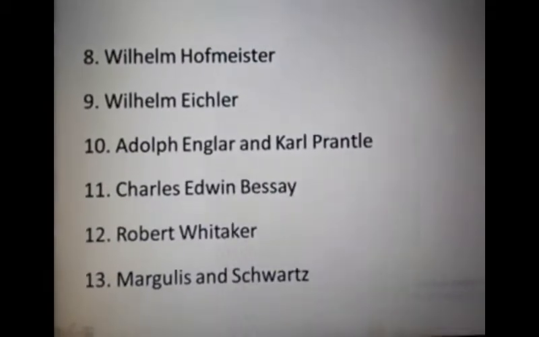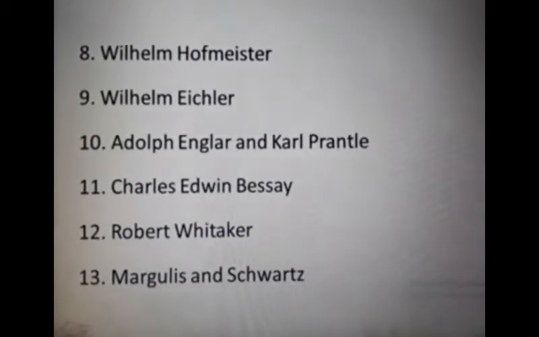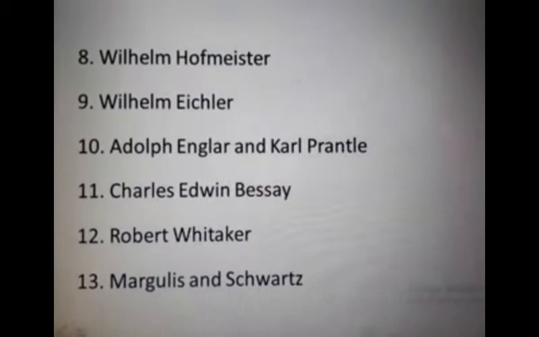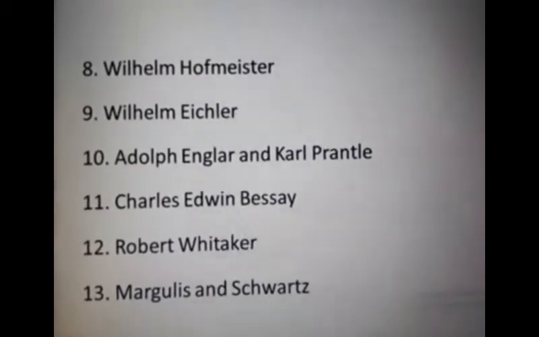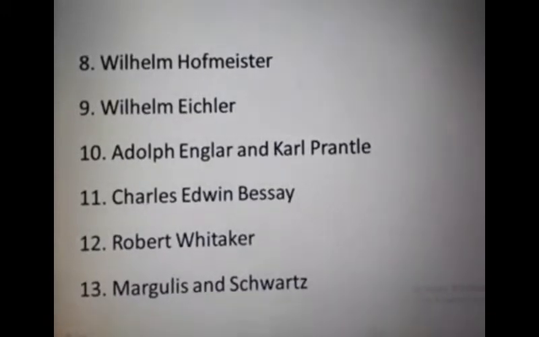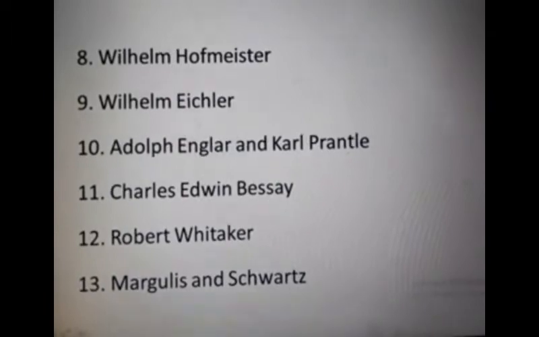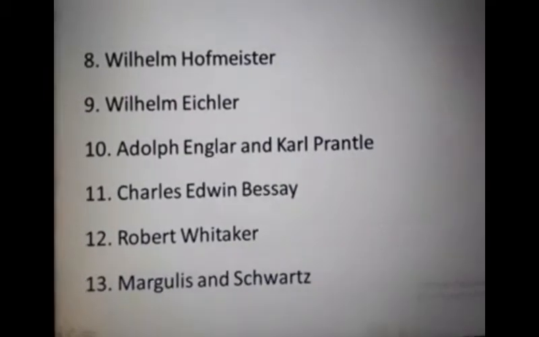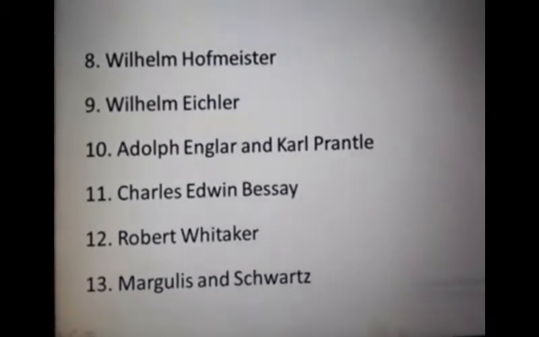Adolf Engler and Karl Prantl created a system of classification based on phylogenetic relationship. Another botanist is Charles Edwin Bessey. He modified the Bentham and Hooker classification system and made it a phylogenetic system.